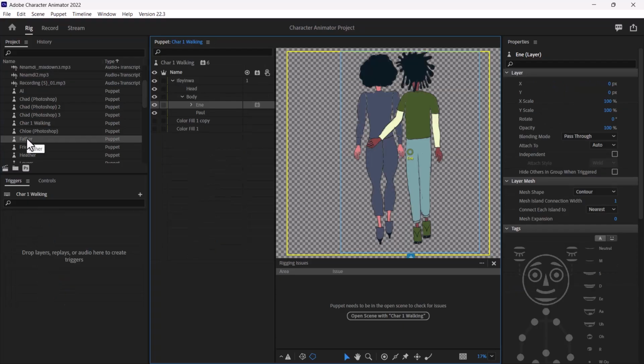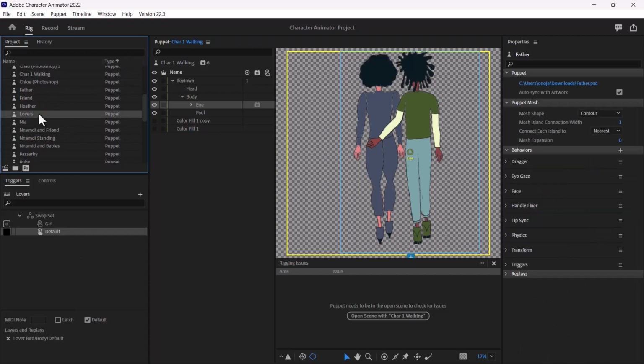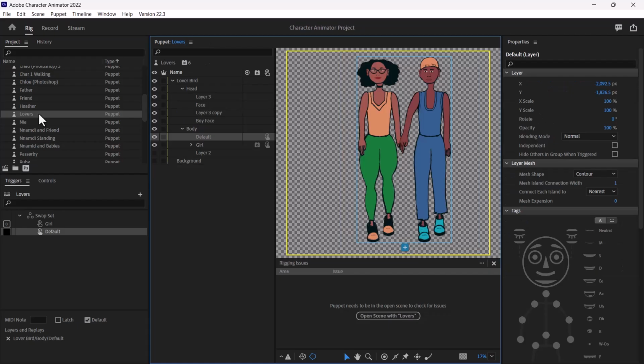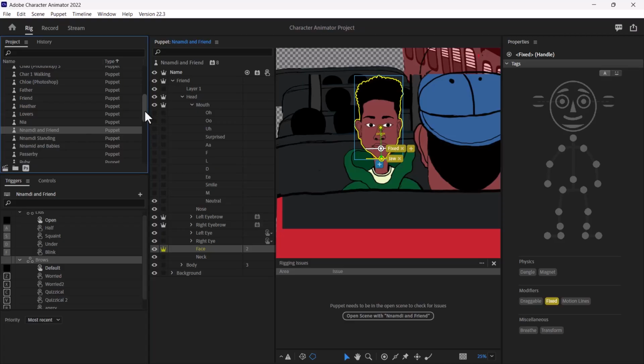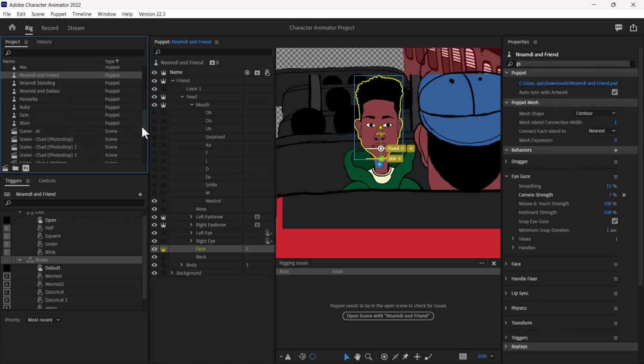I'm actually switching here to another. We can switch to different artwork or puppets that you have by simply clicking on it. These are just a number of puppets that I have in this particular project.